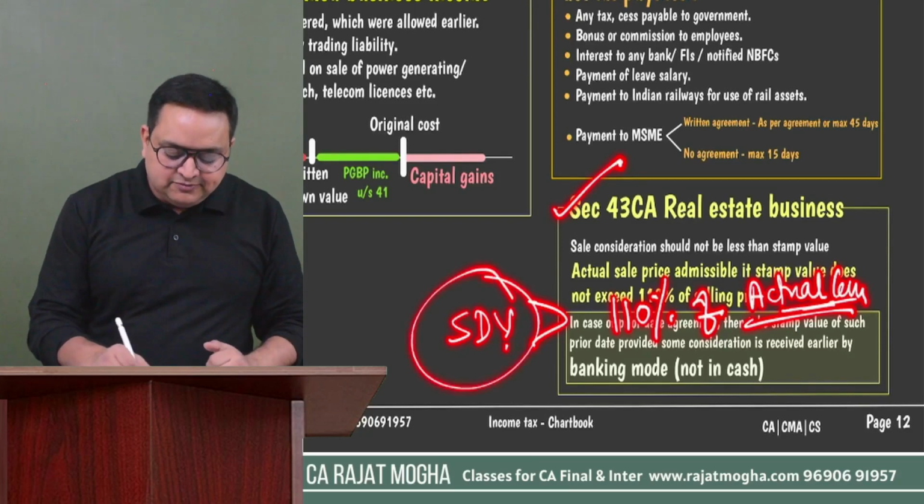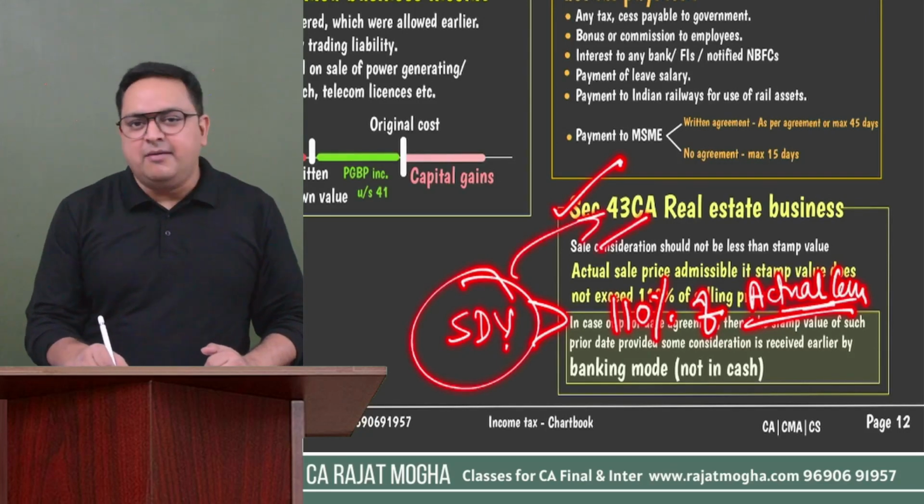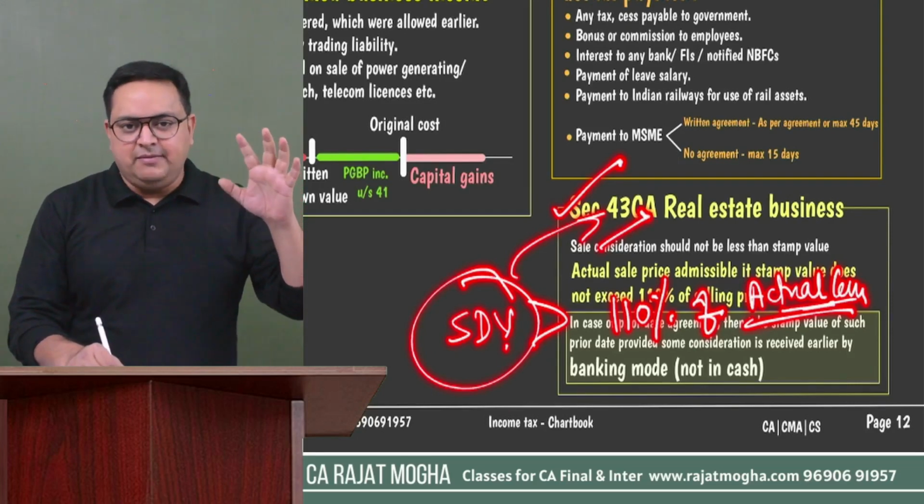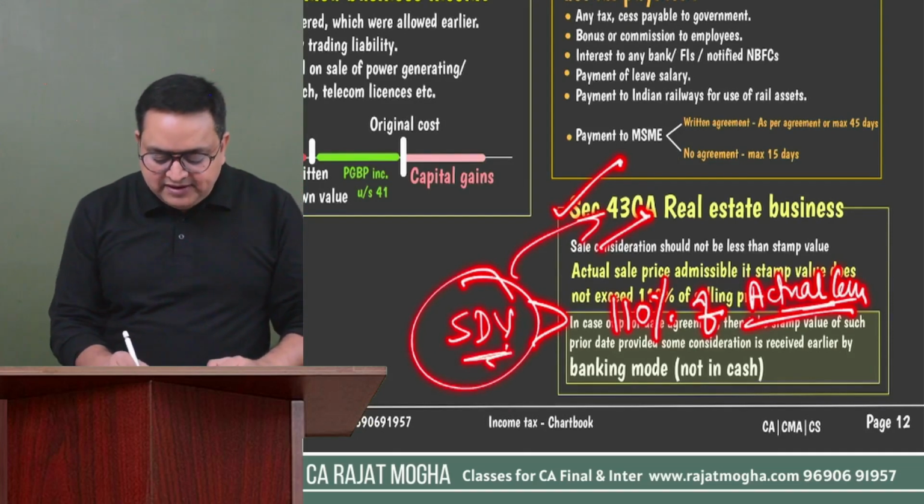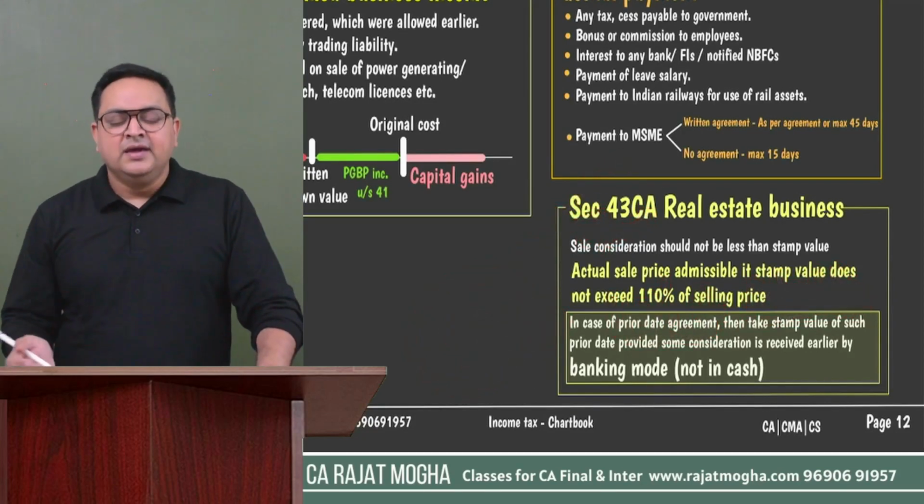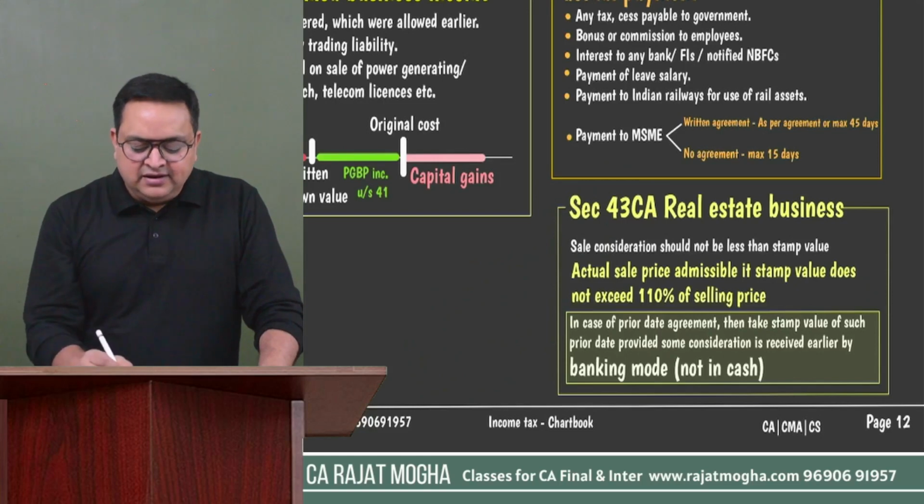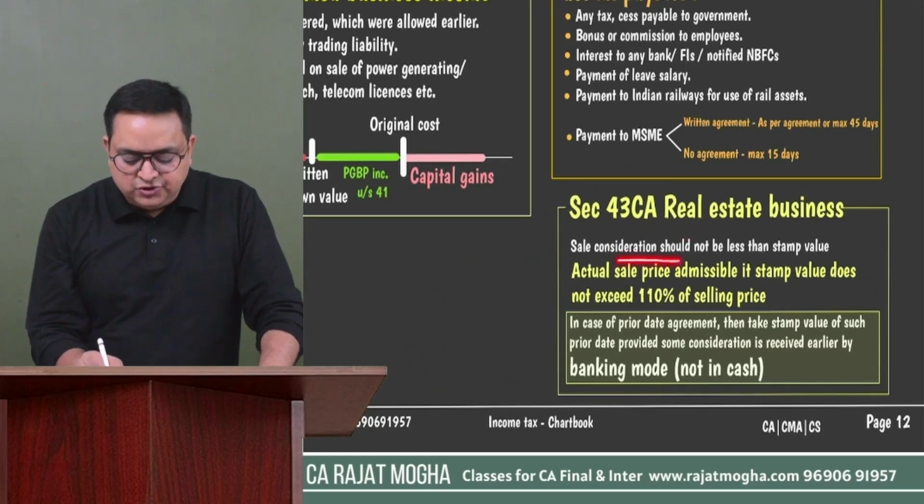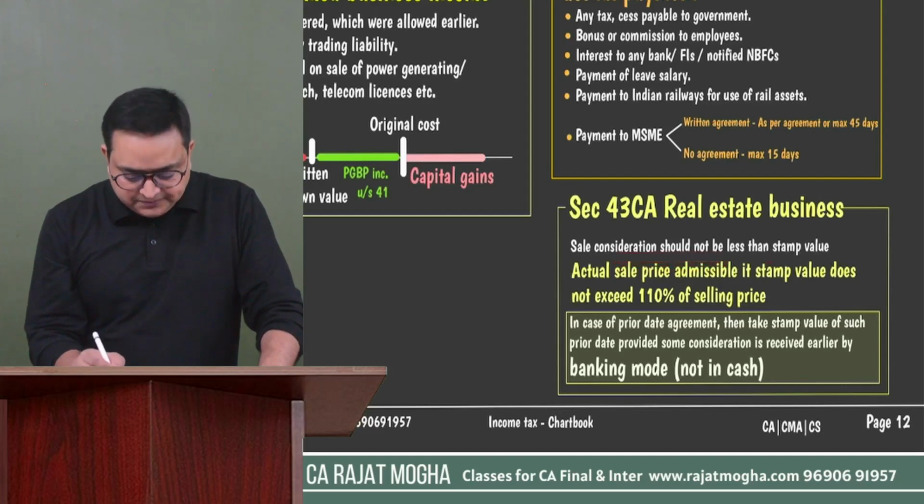But if SDV is more, then 43CA will come into picture in PGBP, and similarly in capital gain, 50C will come into picture. Got it? So we have to compare whether this SDV is more than 110% of the actual consideration. If it is more, then we will not take your actual consideration, we will take your SDV. Sale consideration should not be less than the stamp duty value.